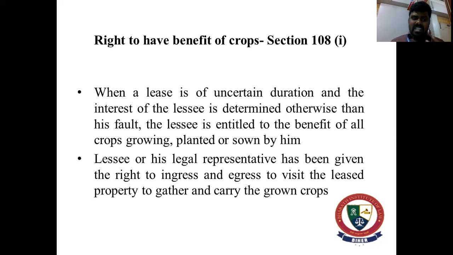So where the lease is of an uncertain duration, where the lease is not for a determined period or for a certain period, then what happens? Then the lessee's interest is determined, and he is entitled to the benefit of all the crops growing on the land which have been planted or sown by him. So that applies for the agricultural land.